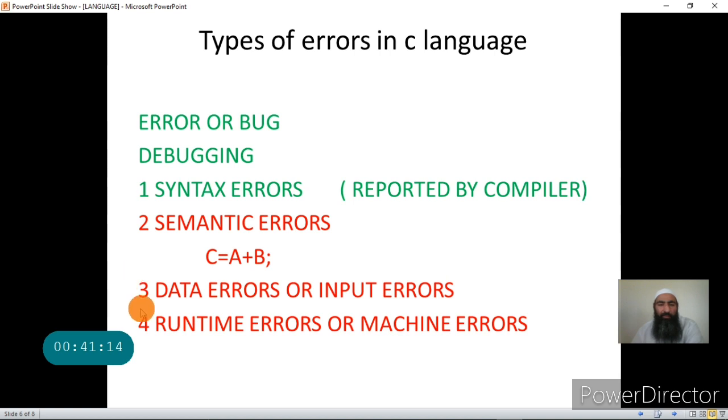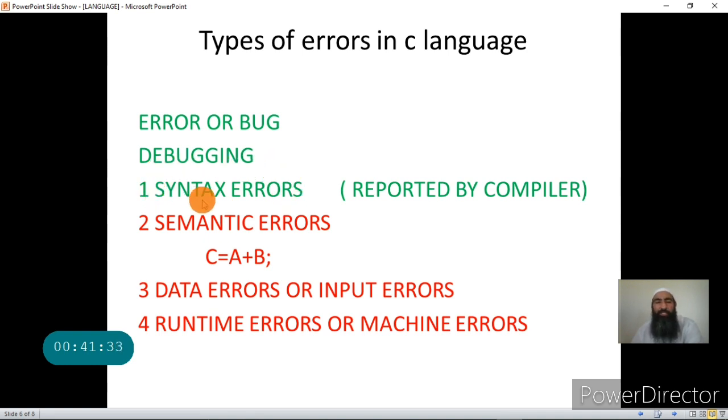What is the way out of these errors? The way out of these errors is that you have to give correct inputs. What is the way out of the semantic errors? The way out of the semantic errors is that you have to change the program. Instead of plus, you have to write minus. What is the way out of the syntax errors? You have to change the program.